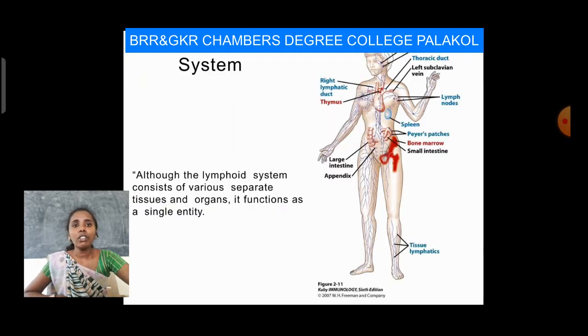Next, coming to the immune system. In our body, we have lots of organs and cells to clear or cure the antigen infected cells. Although the lymphoid system consists of various separate tissues and organs, it functions as a single entity.